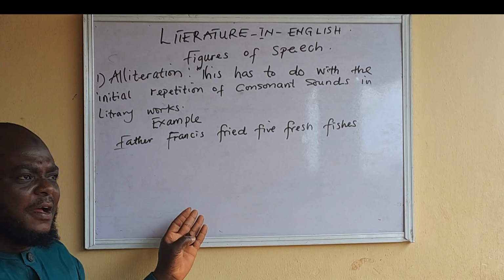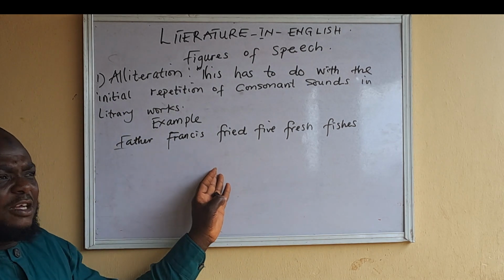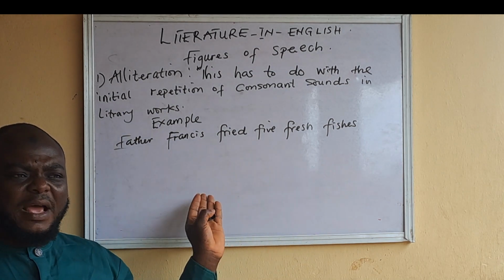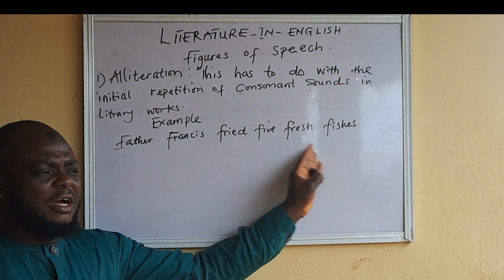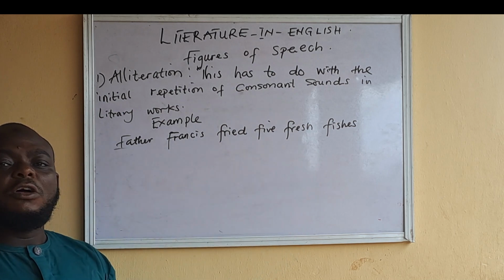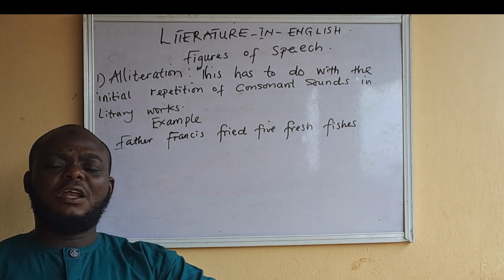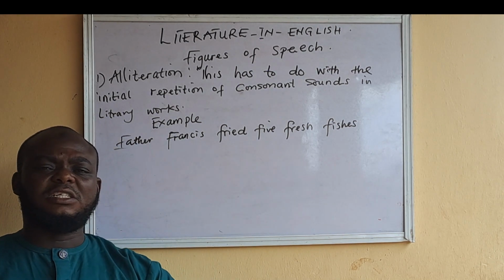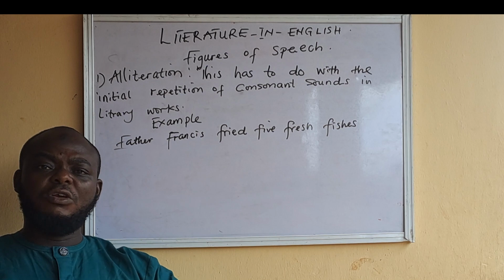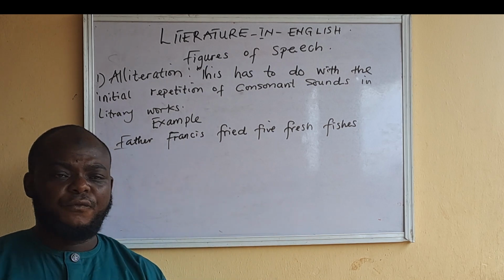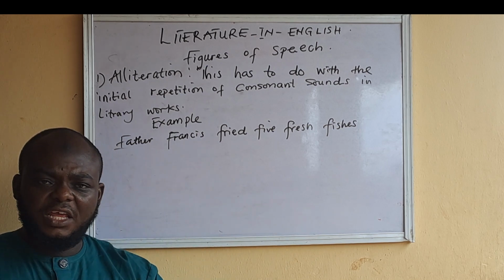It's not compulsory that it has to be throughout. The example I gave has it throughout the sentence, but in other literary work, it might only be 2 words following each other, or 3 or 4.